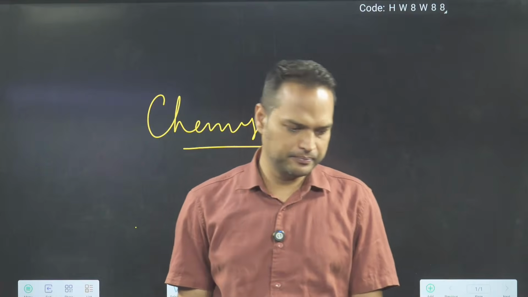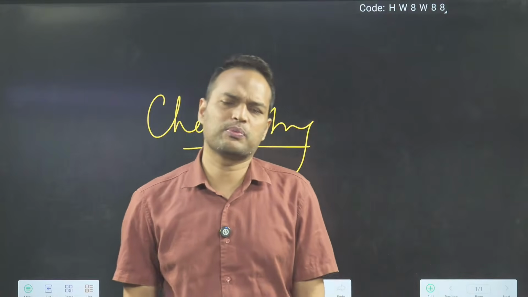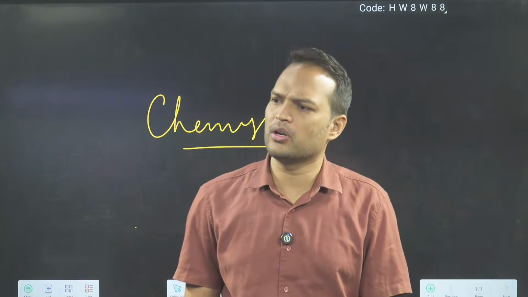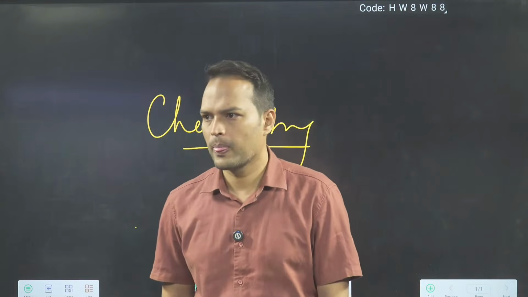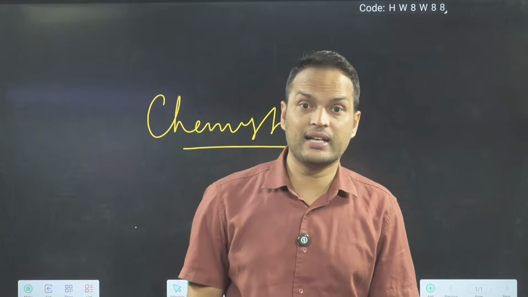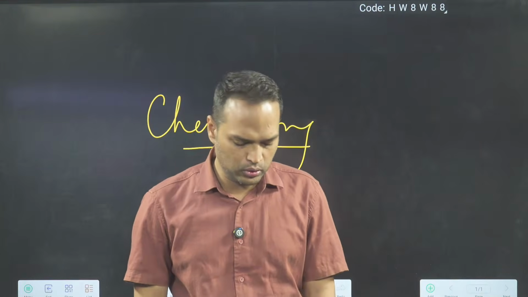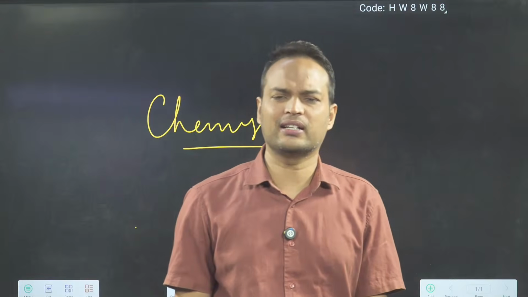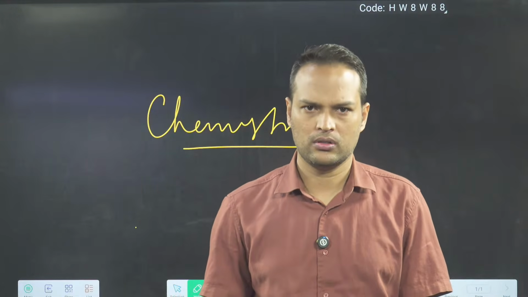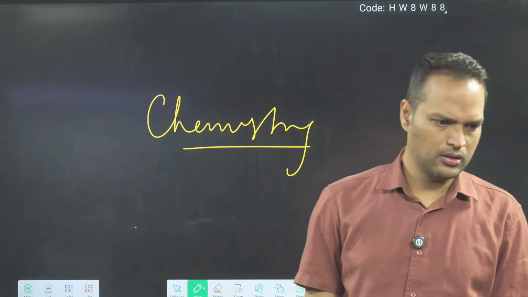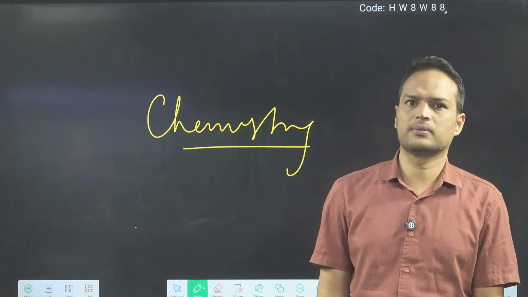VBT we have studied. Correct. So in VBT, I think we have written the last point, calculation of sigma and pi bonds. Calcium carbide I have told you. Okay, that energy diagram we have told you. I told you to do some questions. Did you find those energy diagram questions in PYQ? Have you found them? Energy diagram questions.